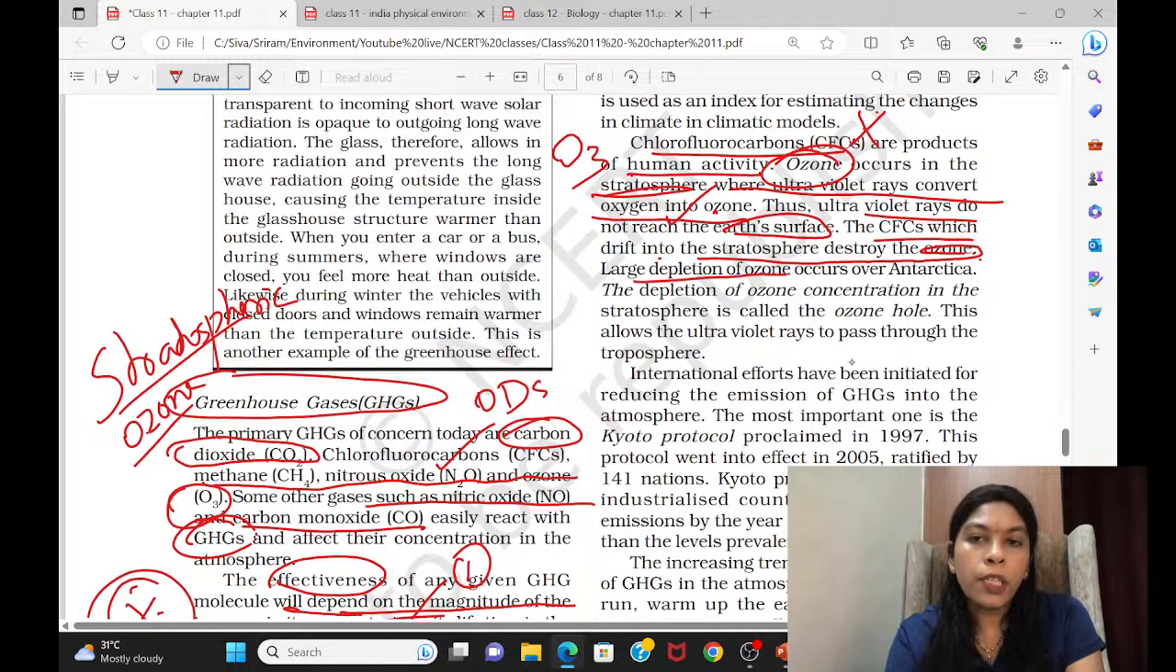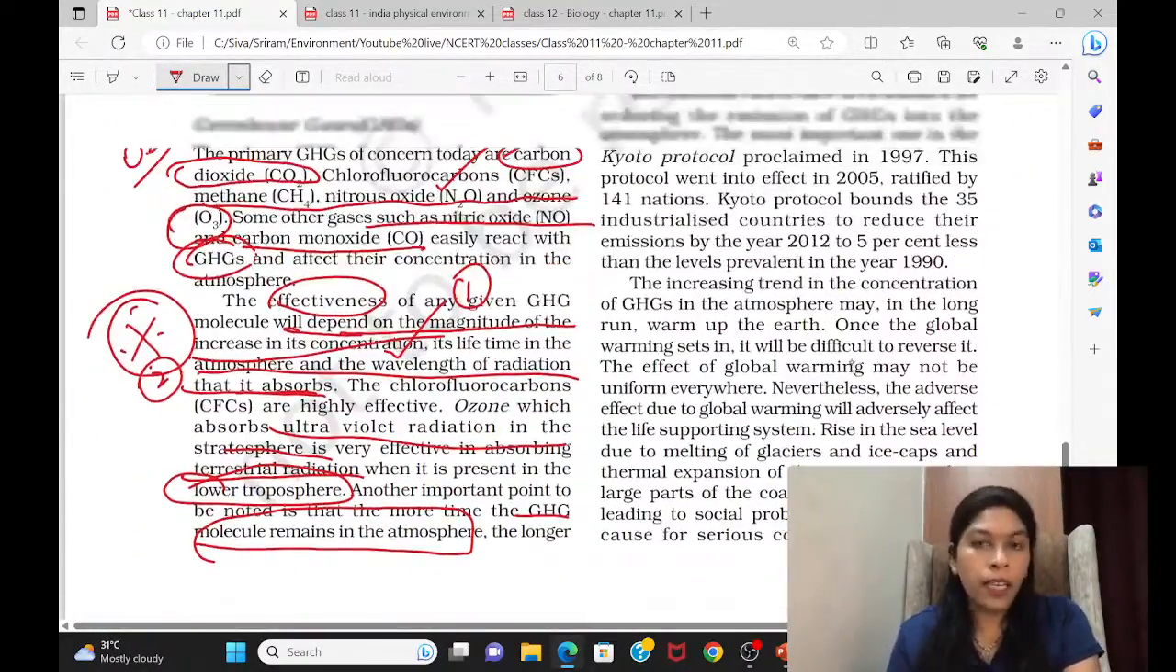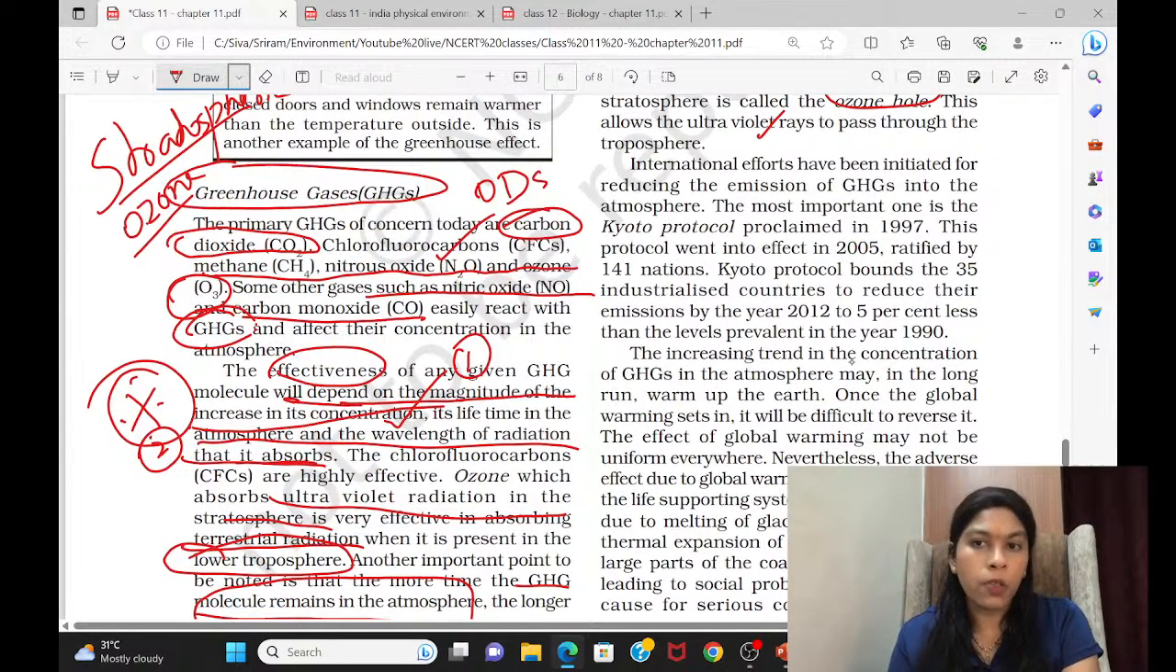Okay. And the larger depletion of ozone occurs over Antarctica. That's why we call it a hole over Antarctica, the ozone hole. Depletion of ozone concentration in the stratosphere is called the ozone hole. This allows the UV rays to pass through and is going to cause serious damage to organisms. Animals, plants, and humans all are going to get affected because of this.